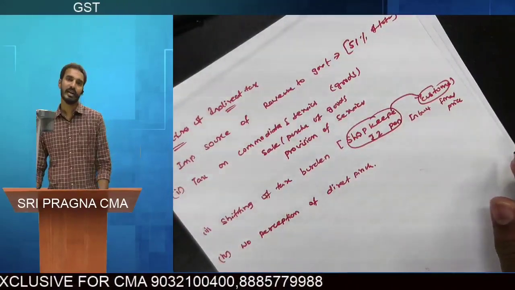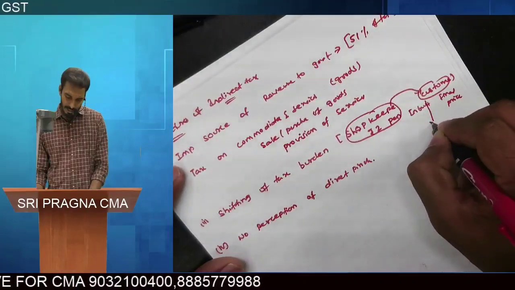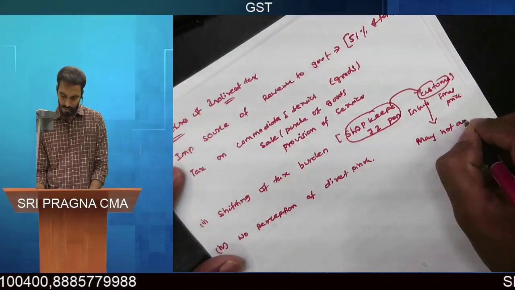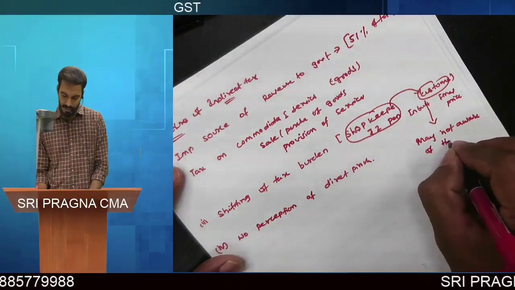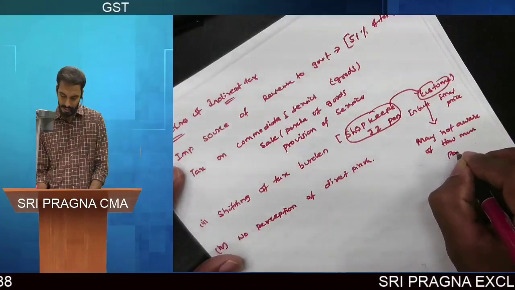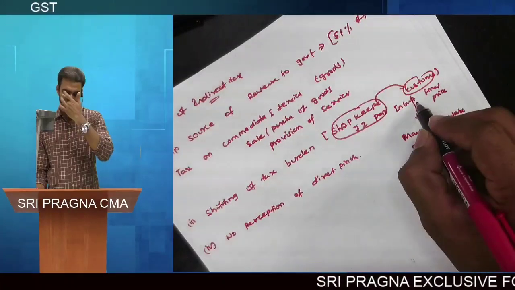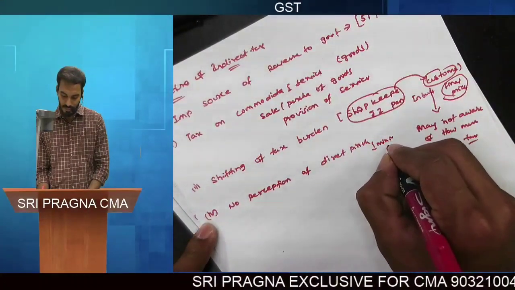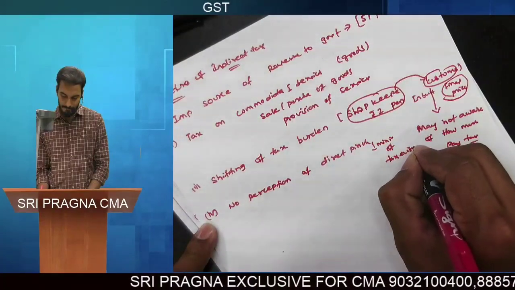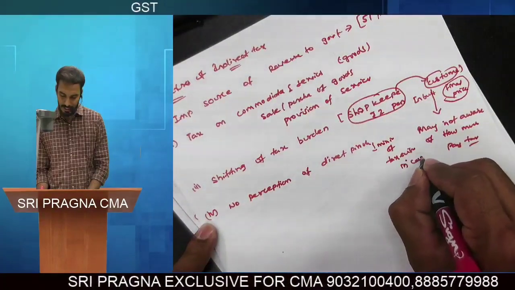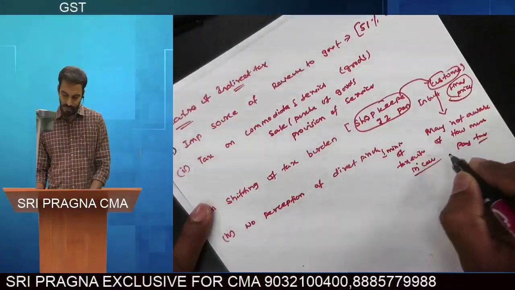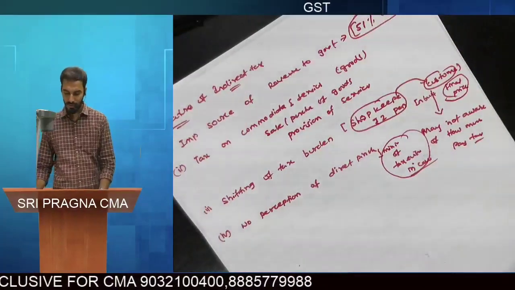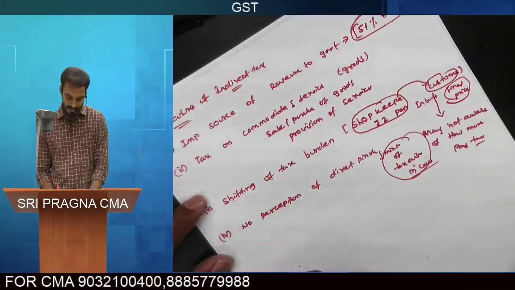In indirect taxes, the taxpayer may not be aware of how much tax he is paying to the government, because the tax amount has been included in the price of the good. So there is a minimization of tax evasion in case of indirect taxes. With this minimization of tax evasion, the government is getting the major source of revenue from indirect taxes.